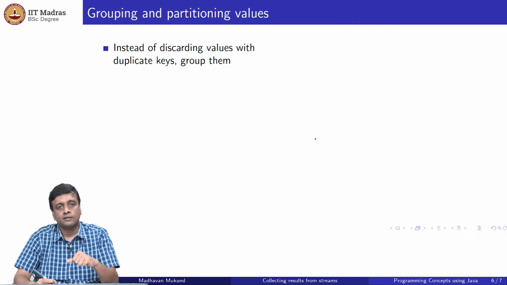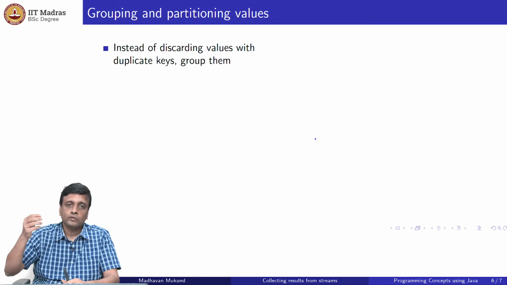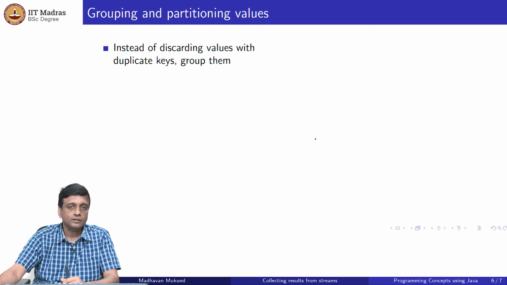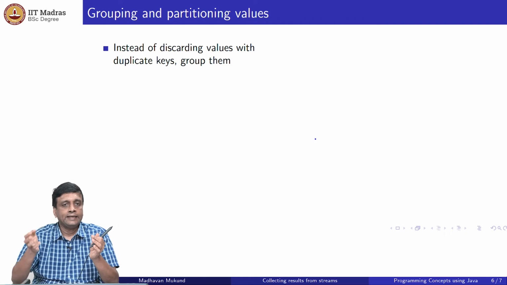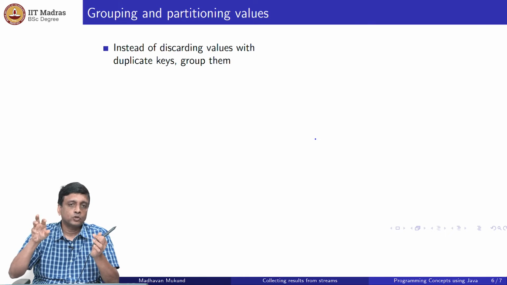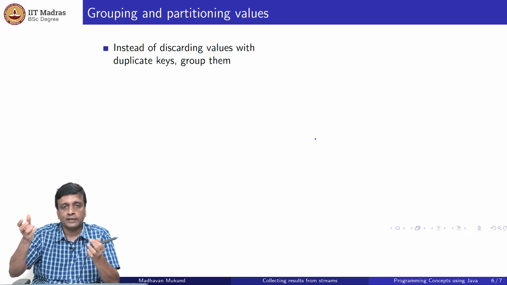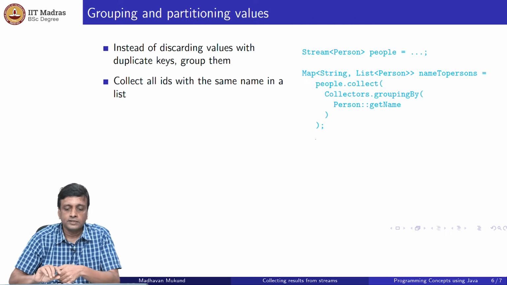So we just have names. Names are duplicated, IDs are not duplicated, right? Supposing we want to now not throw away the IDs of the duplicate ones, but keep all of them in a list. So this is grouping, right? We are grouping this data set by taking every name that occurs and collecting all the IDs pertaining. So it could be only one ID if there is only one person with that name, but it could be a list of IDs in general, right? So here is this thing.